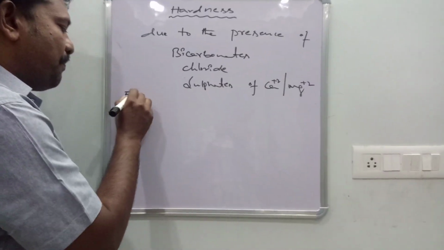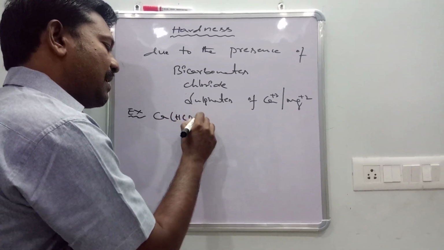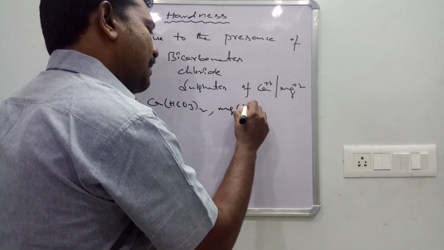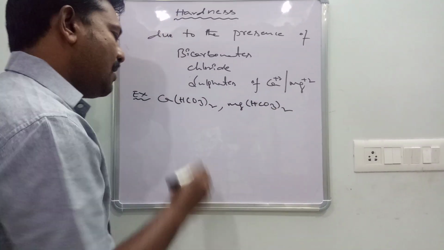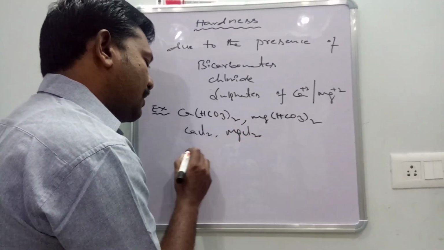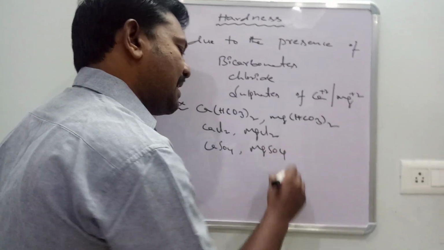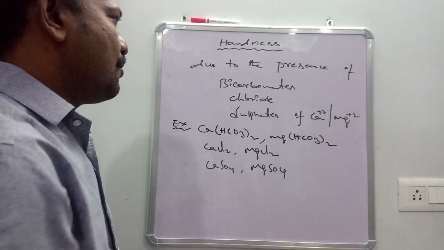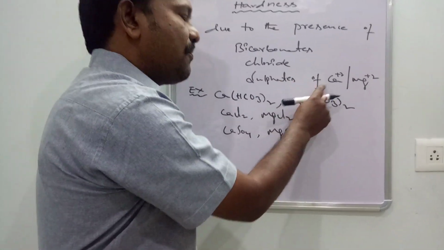That means, for example, the sample water contains calcium bicarbonate, Ca(HCO3)2, and magnesium bicarbonate, Mg(HCO3)2. Calcium chloride CaCl2, magnesium chloride MgCl2, calcium sulfate CaSO4, magnesium sulfate MgSO4. They cause hardness to sample water due to the presence of bicarbonates, chlorides, sulfates of calcium and magnesium.